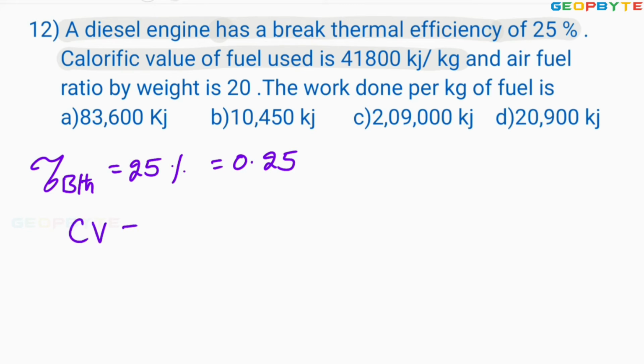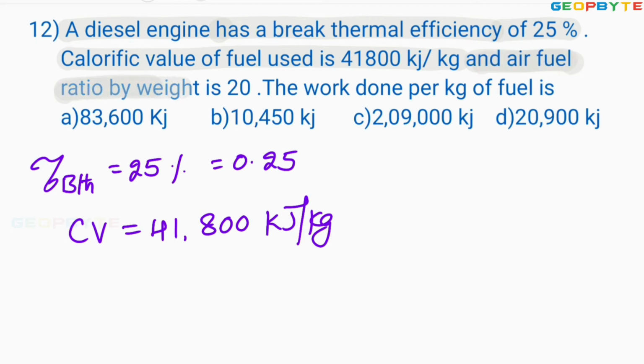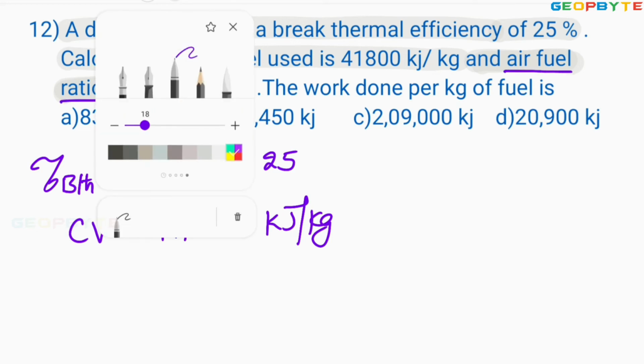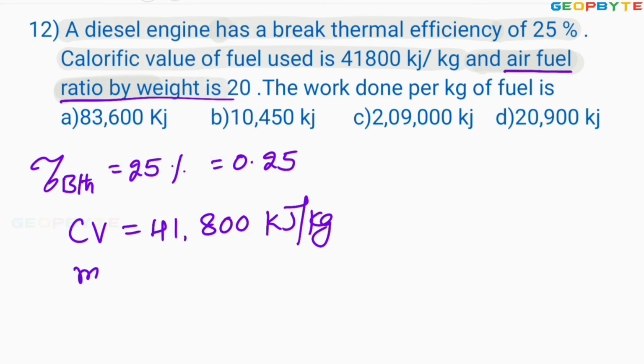The air fuel ratio by weight, that means mass of the air divided by mass of the fuel, equals 20.